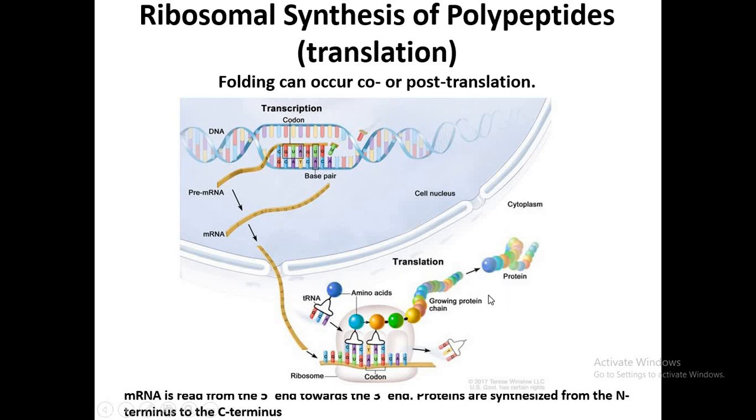We call this post-translational modification, or sometimes the protein can fold as the polypeptide chain forms, and we call this process co-translational folding.